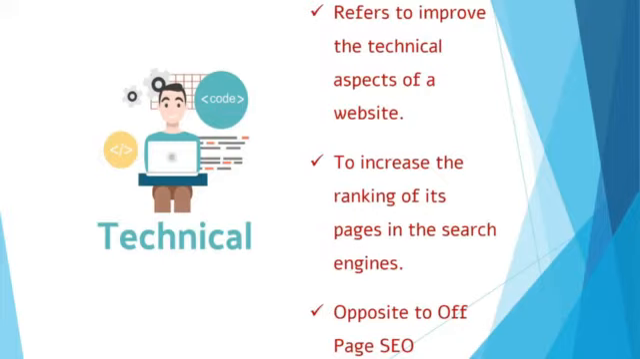Say for example, if your website is not properly viewed on mobile phones or smartphones, and some content gets cropped while viewing your website on a mobile phone or on a tablet, then it is not at all a good sign. So it refers to improving the technical aspects of the website, and while looking at all those technical aspects, the ranking of the page on the search engine increases.